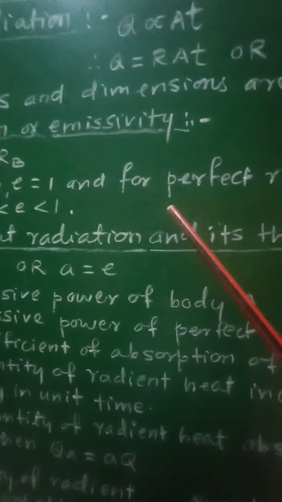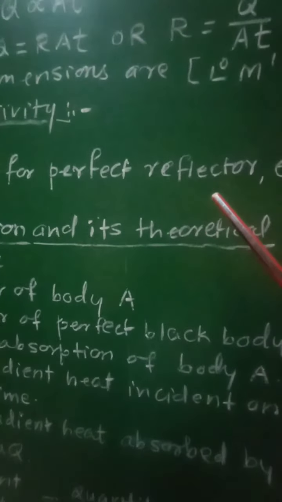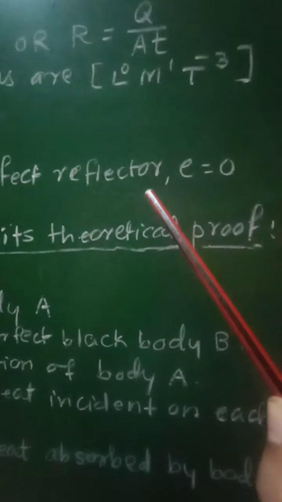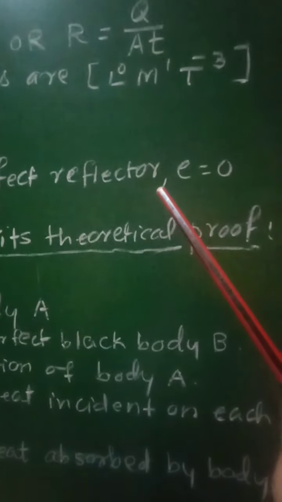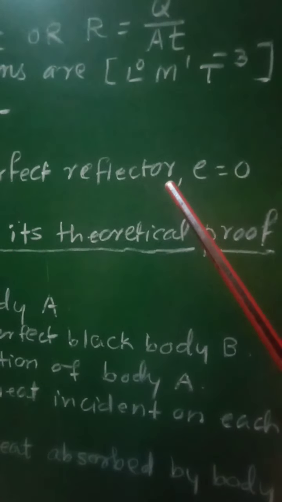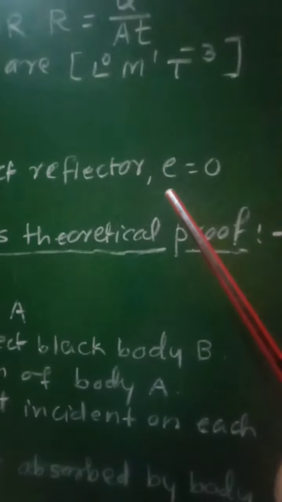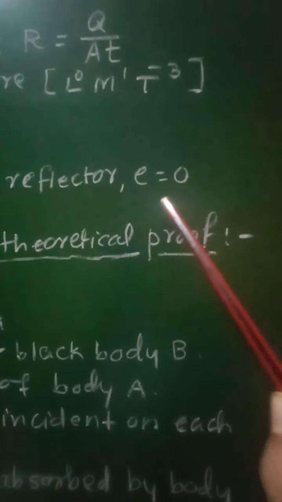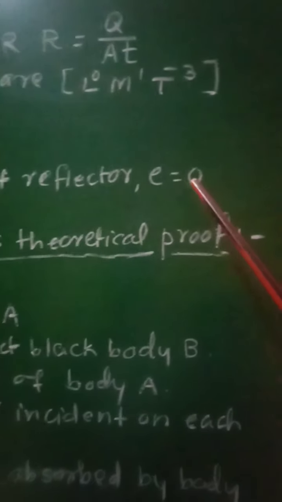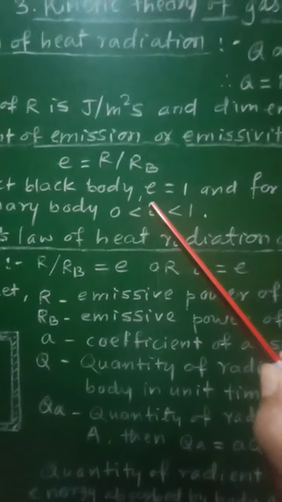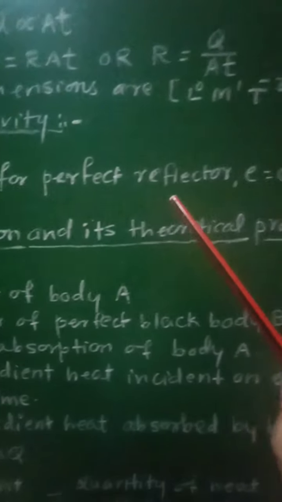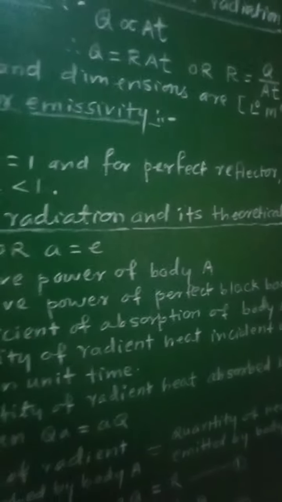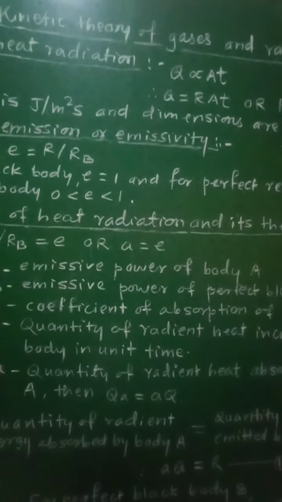And for a perfect reflector, that is for that body, coefficient of reflection R will be equal to 1. At that time, E, that is coefficient of emission or emissivity, will be equal to 0. That is, for a perfectly black body, E is equal to 1, and for a perfect reflector body, E is equal to 0.